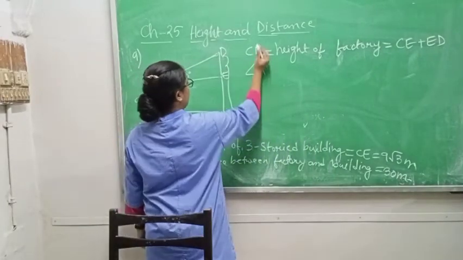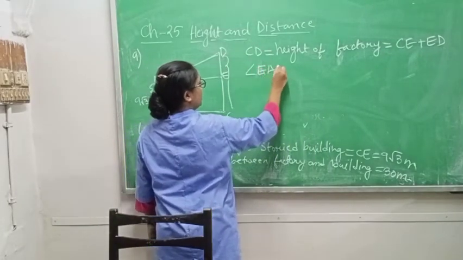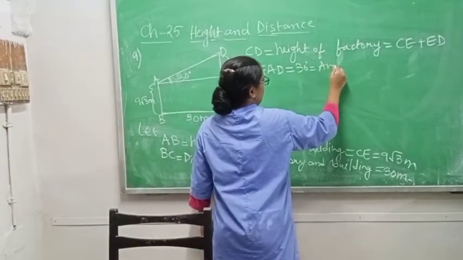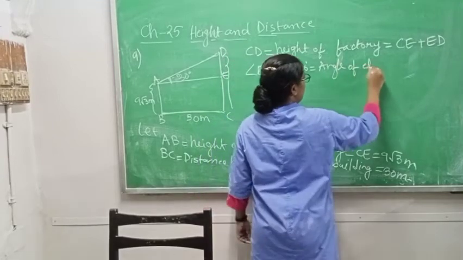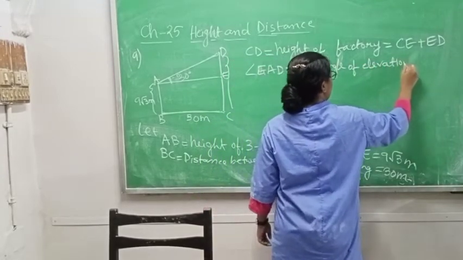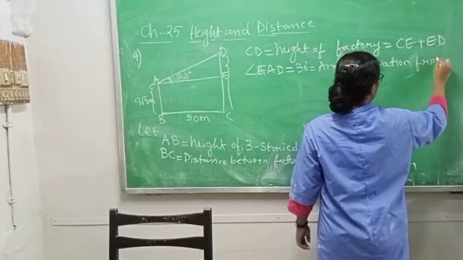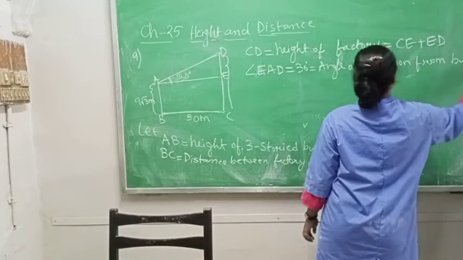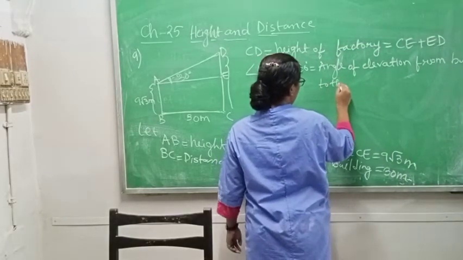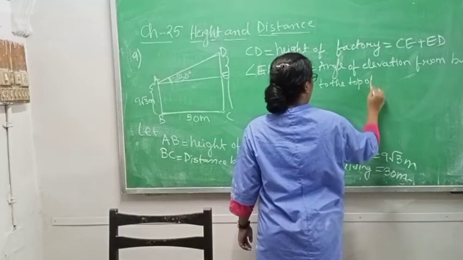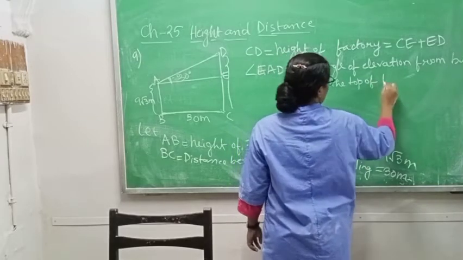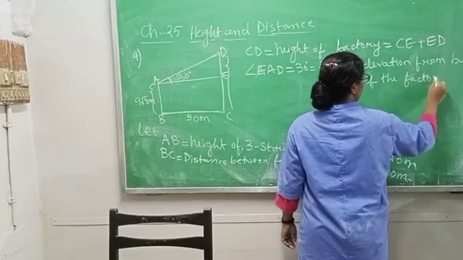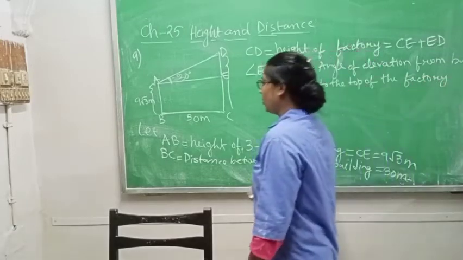Angle EAB is equal to 30 degree, the angle of elevation from the building to the top of the chimney is 30. So this information you have to write.